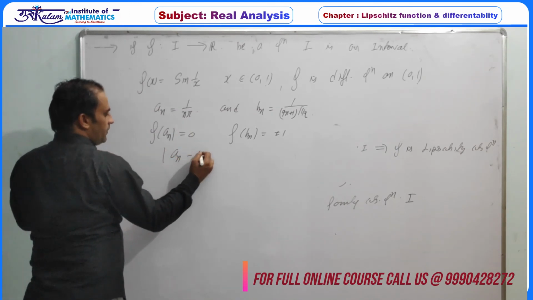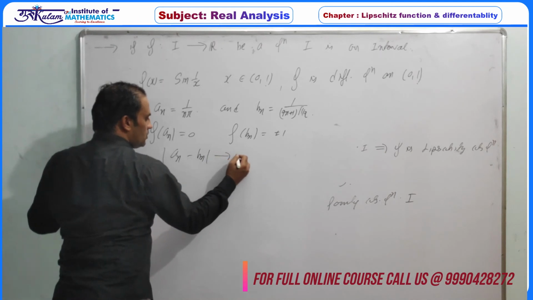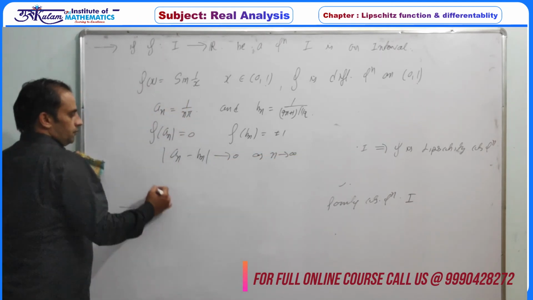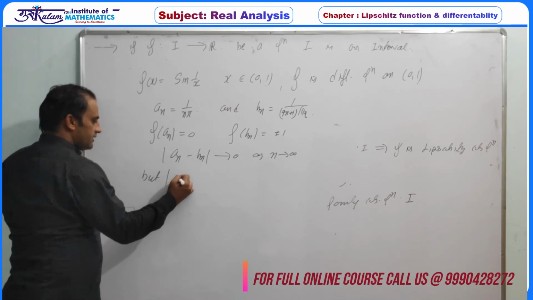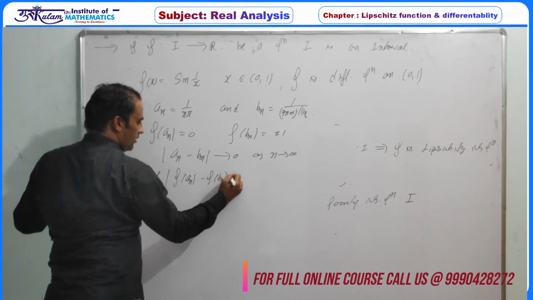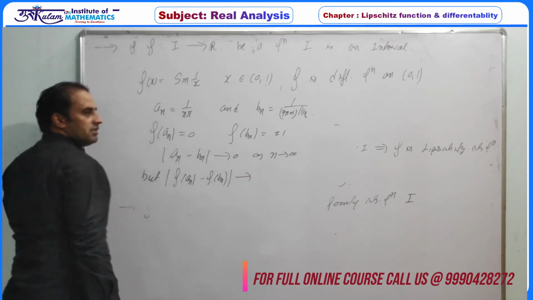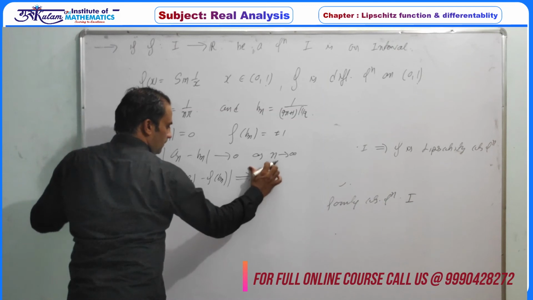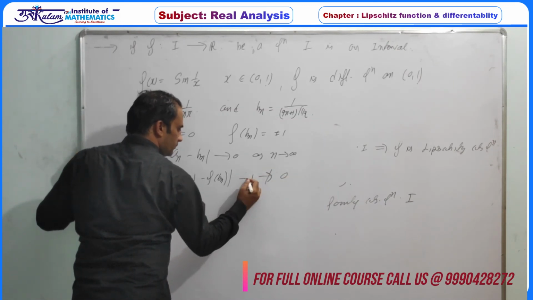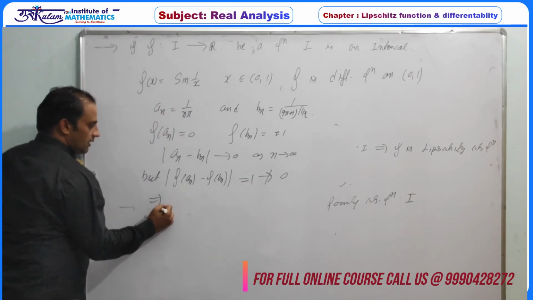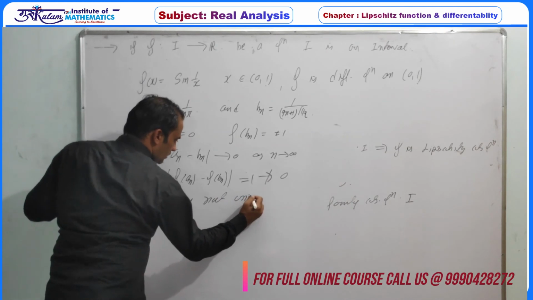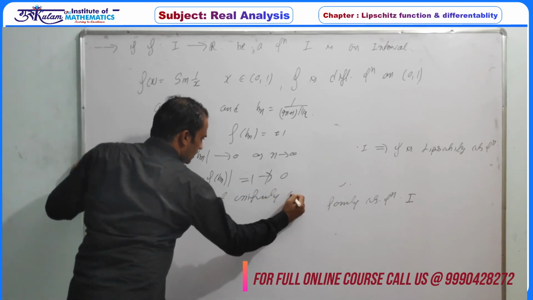The distance between a n and b n tends to 0 as n tends to infinity, but the distance between the images f a n and f b n is equal to 1, which does not tend to 0, which implies f is not uniformly continuous.